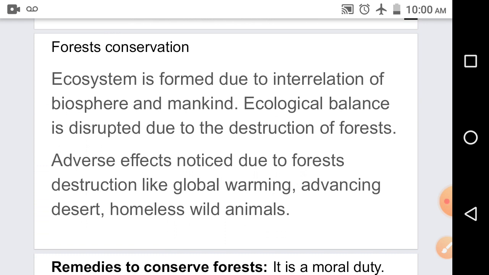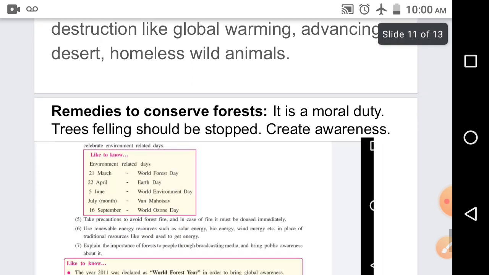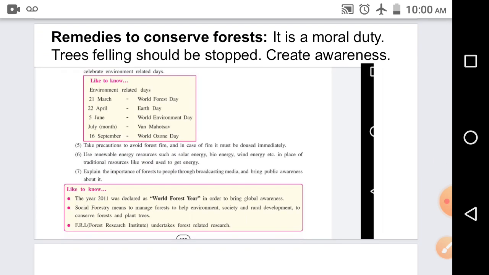We can say that in Gujarat, wild khakro, Guggal, Nilsoti, Sisam, Ambli, Atak, Herde are placed in the Red Data Book of IUCN. IUCN means International Union for Conservation of Nature, and these particular plants are considered to be in the on-the-verge-of-extinction category. Now we are going to move towards our next topic, that is remedies to conserve forest. It is a moral duty.